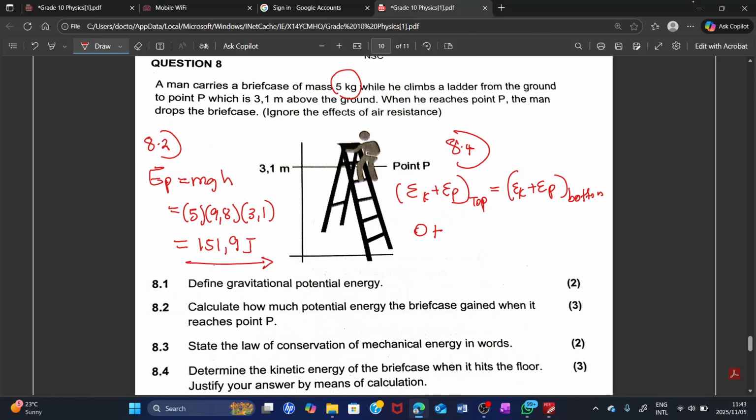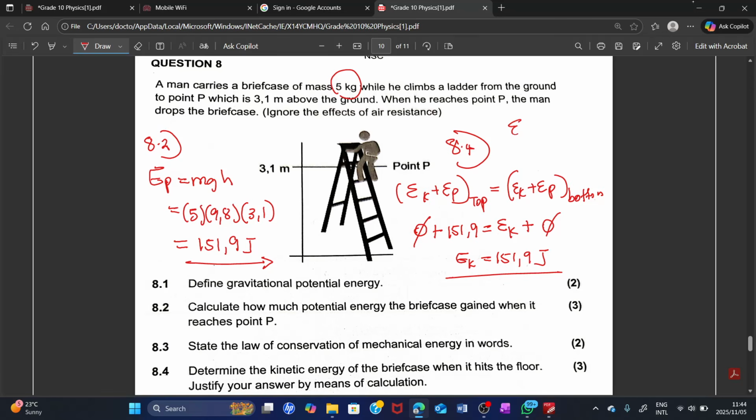Our EP, we got it, it's 151.9. And then we're looking for this EK at the bottom. And then EP at the bottom is what? It's 0. I don't know if you get that. So these zeros will cancel. So the answer will be EK will also be 151.9 joules.